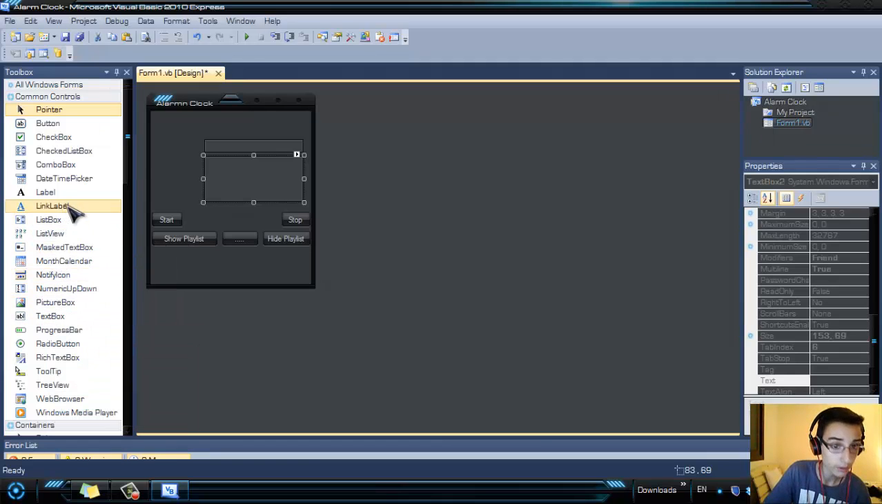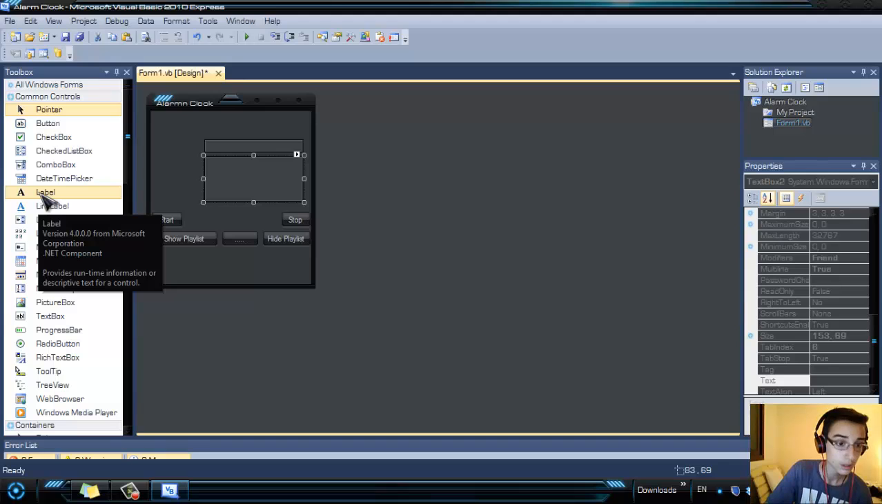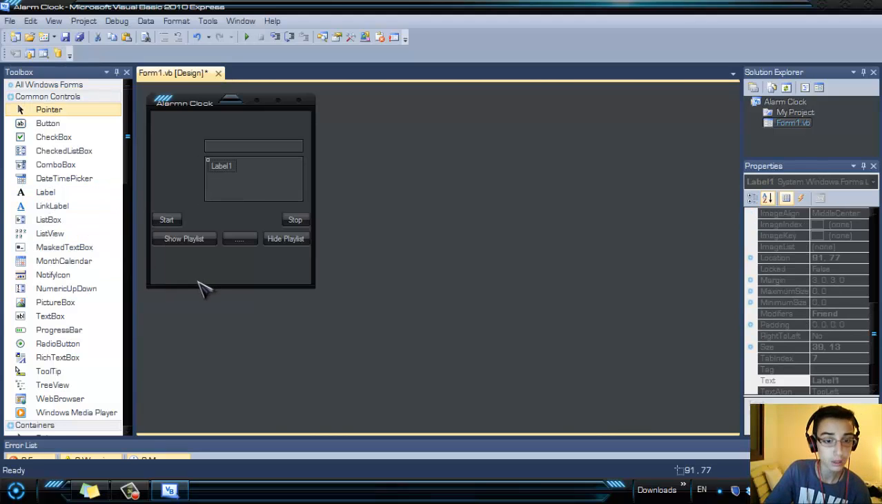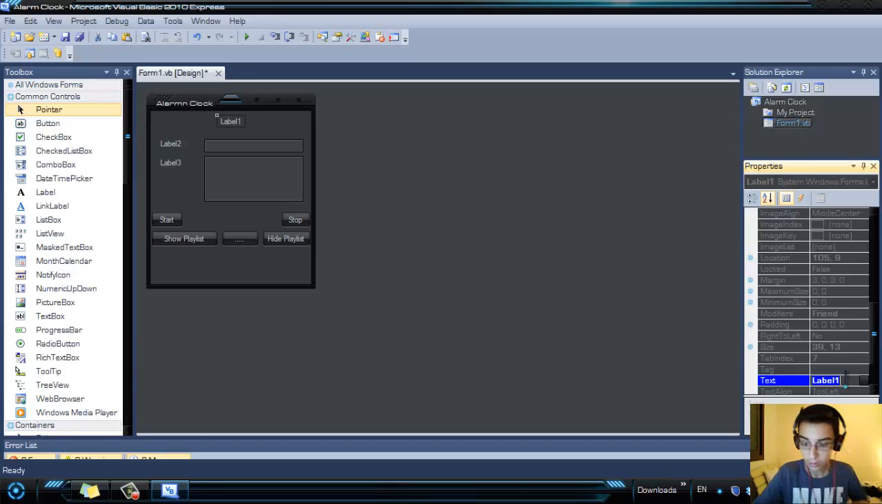So the next step is to add 3 labels. One, two, three. First one over here, second here, and the third one here. Rename the first one to whatever you want, the second one to set time, and the third one to type message.